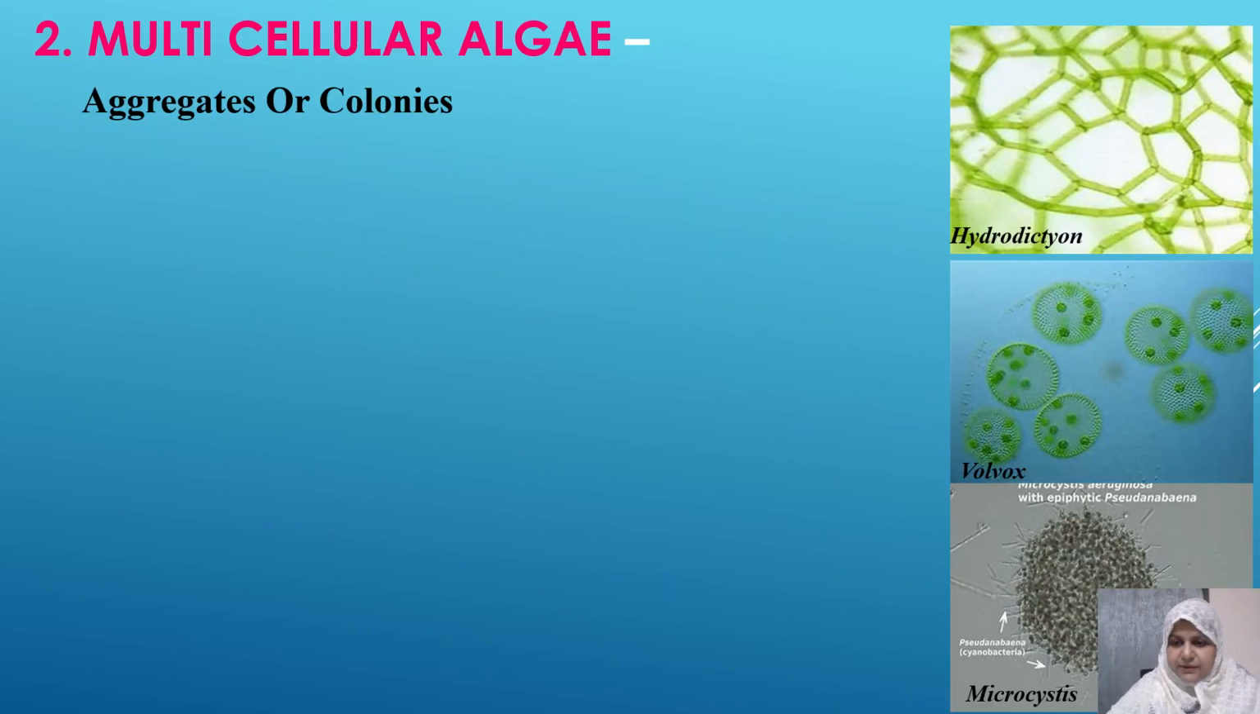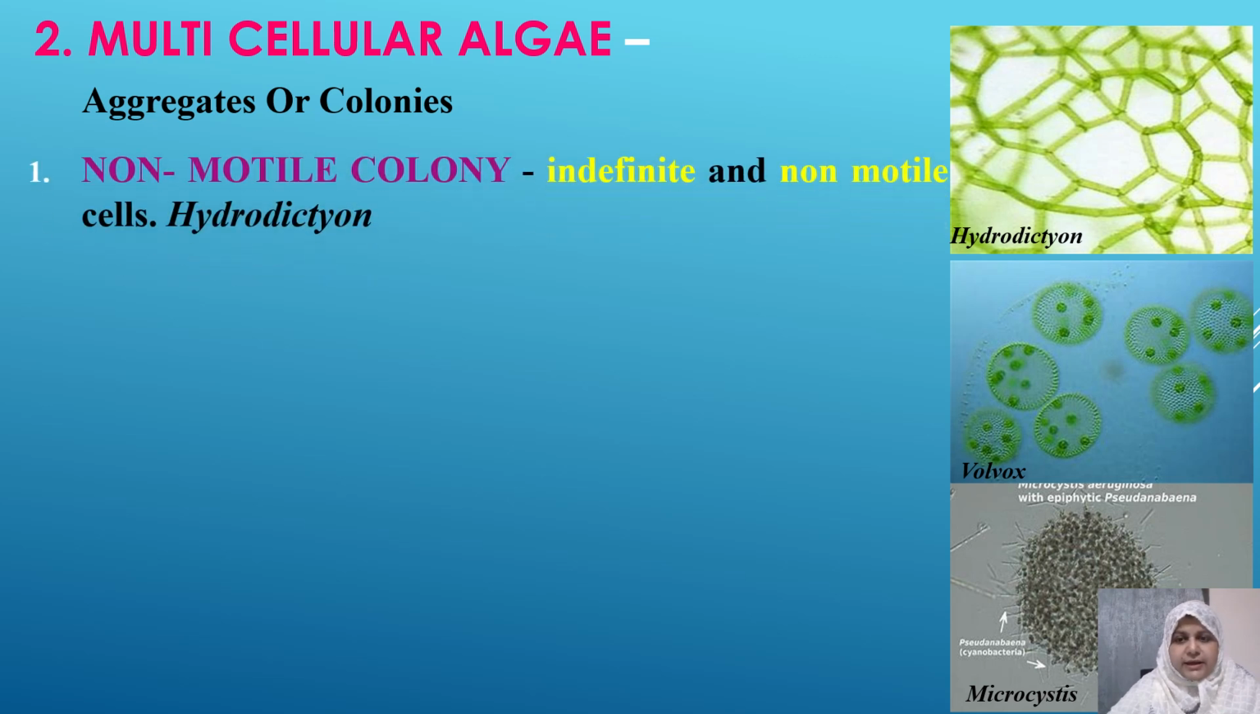Now come to the multicellular forms. As the name indicates, there will be more than one cell. These multicellular algae can occur either in the form of aggregates or colonies. Now they can be of different types. First, the first multicellular type of algae is a non-motile colony where the cells do not have any locomotory organ. They can have an indefinite number of cells and they are non-motile.